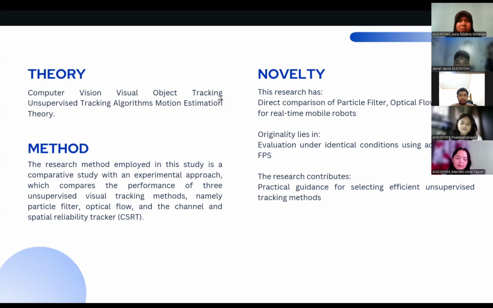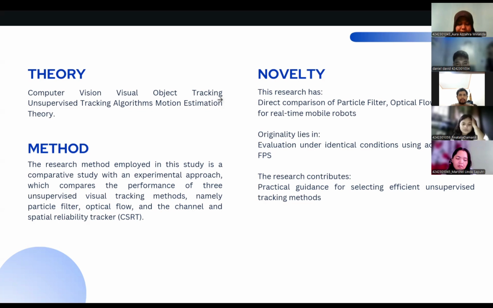Direct comparison on resource-constrained hardware: the study provides a head-to-head comparison of these three popular methods specifically on low-power edge devices. This offers practical guidance for developers choosing between accuracy and speed in mobile robot applications.